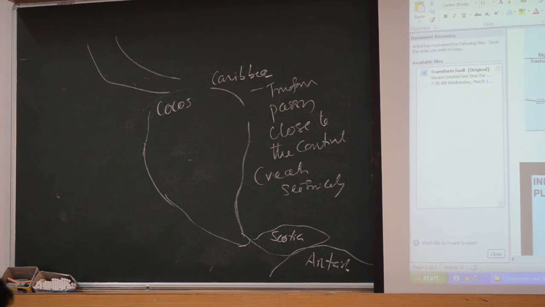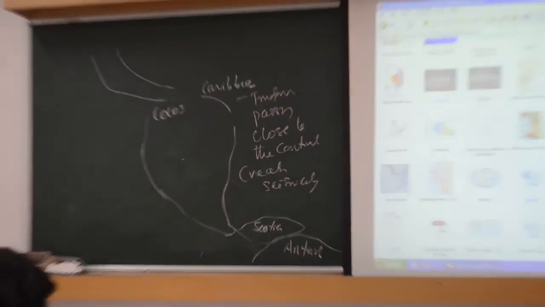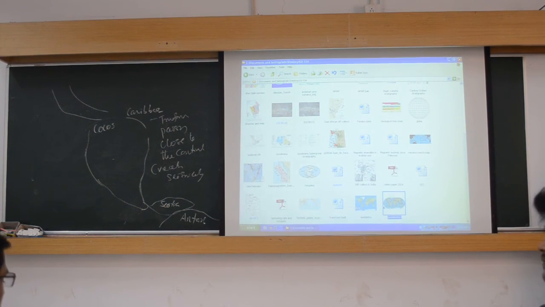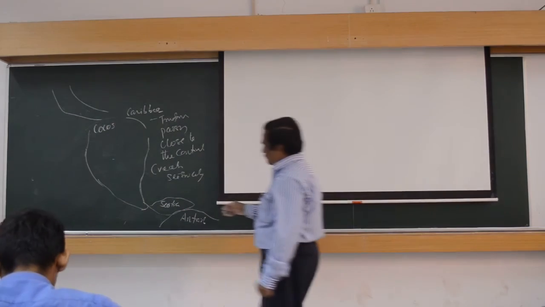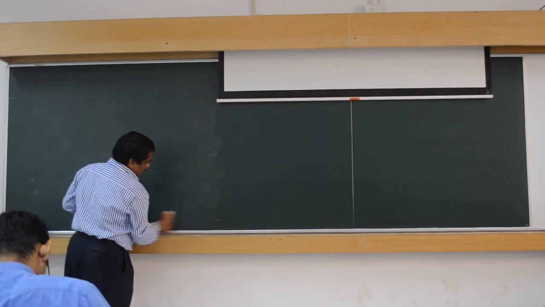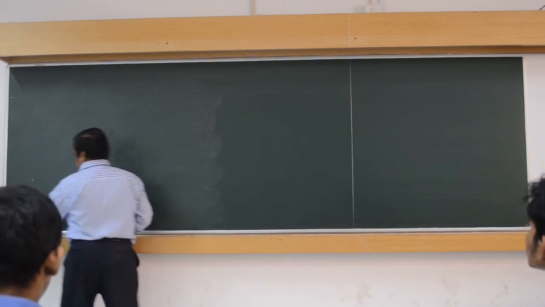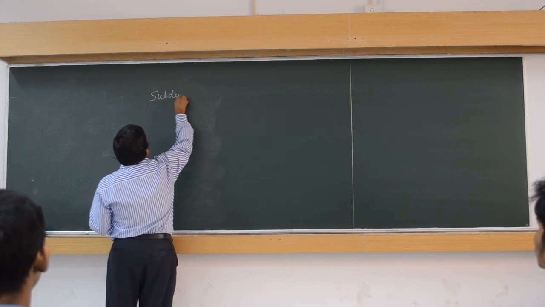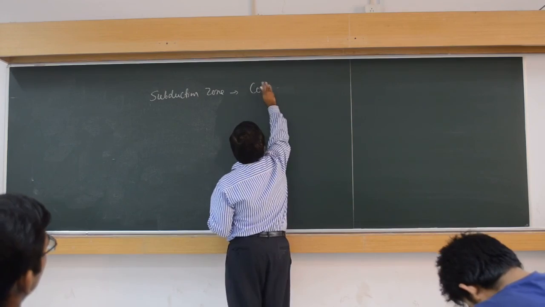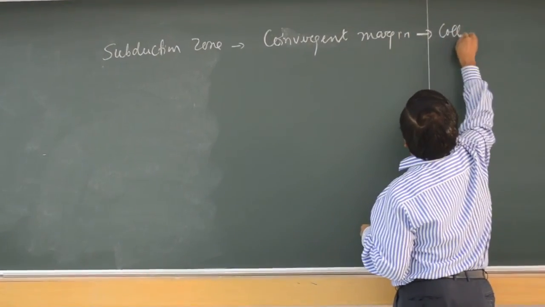Subduction leads to convergent margin, and collision of margin also comes from there.